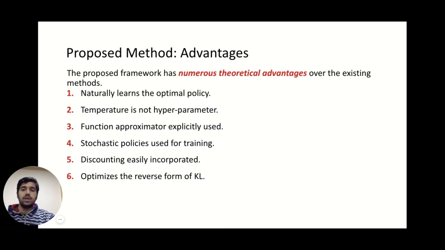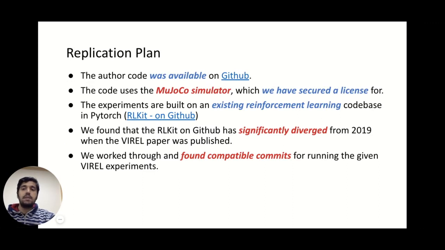The proposed method has various advantages: it naturally learns the optimal policy. Temperature is not a hyperparameter at all. A function approximator is explicitly used. And stochastic policies are used for training. Discounting is easily incorporated. And finally, it optimizes the reverse form of KL, which makes more sense in terms of the reinforcement learning setting. For the replication plan, we actually use the code available from the authors.